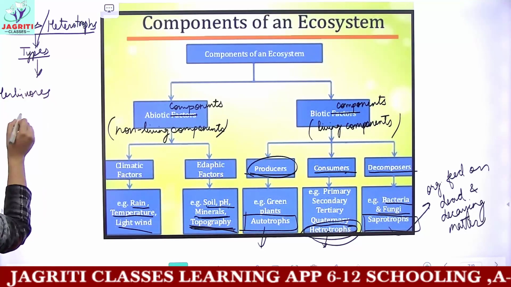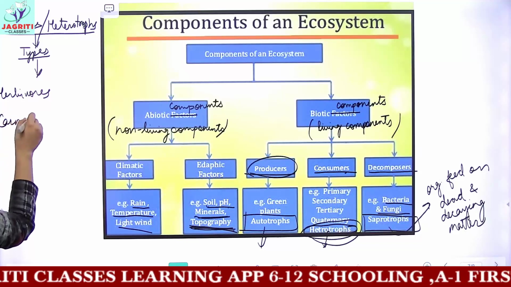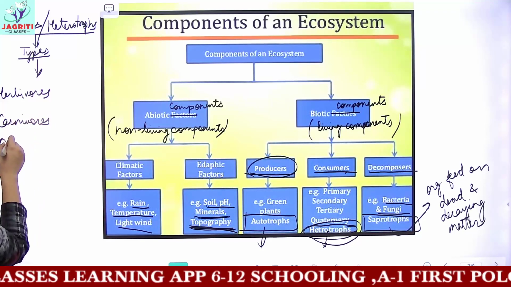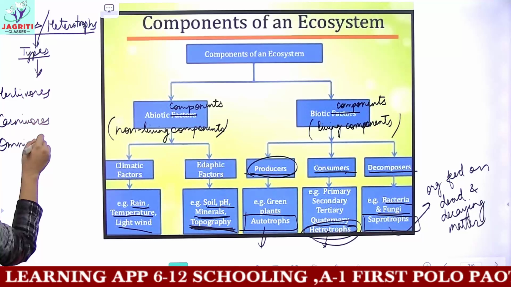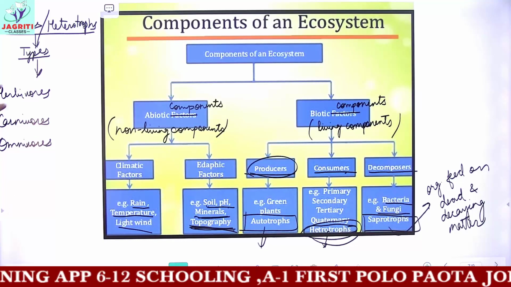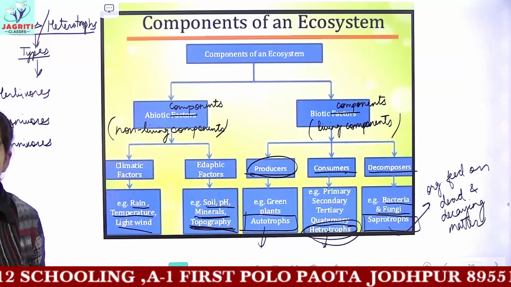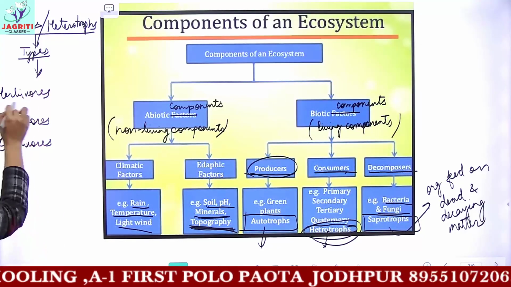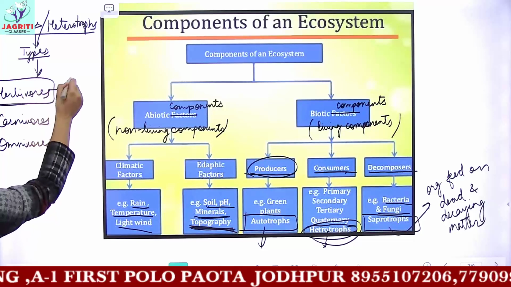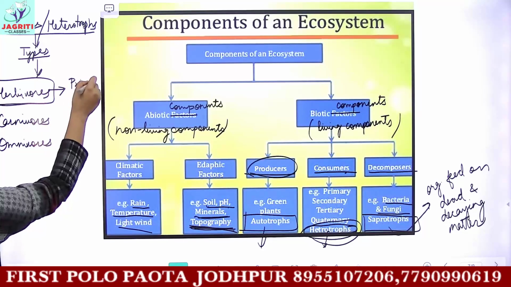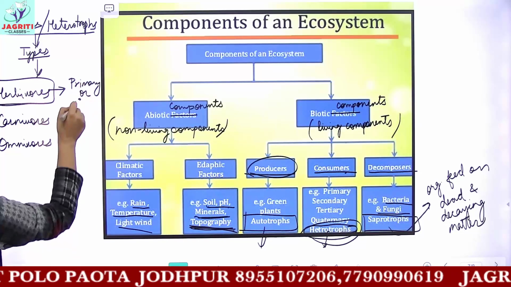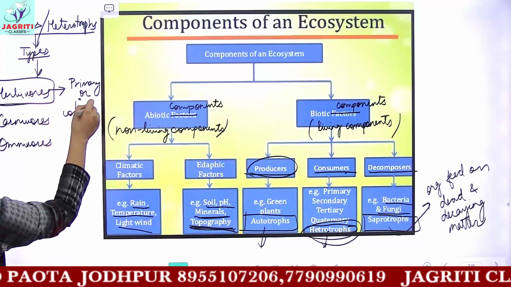Then you have heard carnivores. And you know what omnivores are. Herbivores are organisms which are dependent on plants, or which eat plants and grasses directly. So these herbivores are called the primary consumers, or you can call them 1-degree consumers.